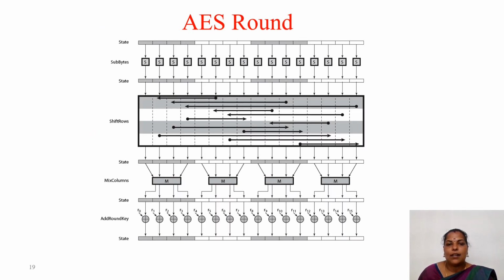This is the diagram, a hardware diagram or design of the AES round. We have a state. From this state we perform sub byte, that is the substitution byte, and the result is again a state. Then we perform shift rows, the result is a state. Then we perform mixed columns, the result is a state. Then we perform add round key, the result is a state. Whatever plain text we have, we have to convert it into a state. Finally we get the result as a state. Then to get the ciphertext, we have to convert that state to a ciphertext vector.